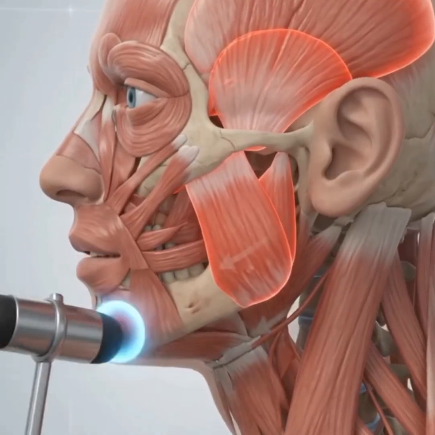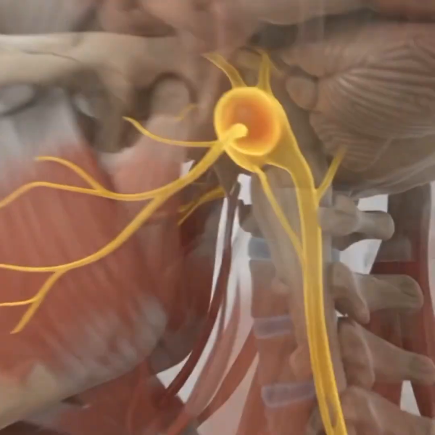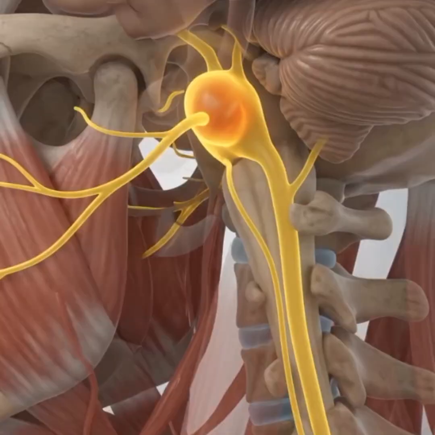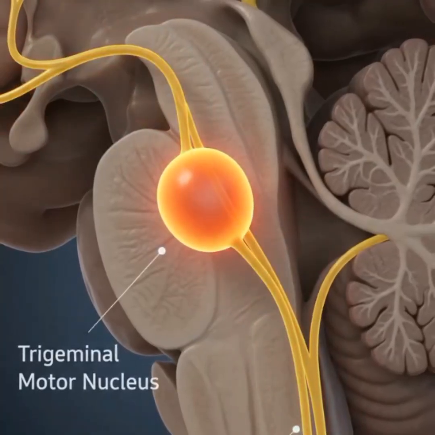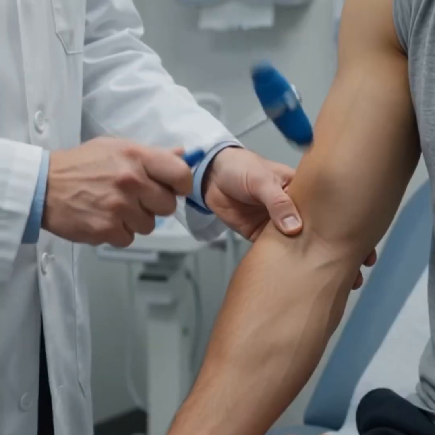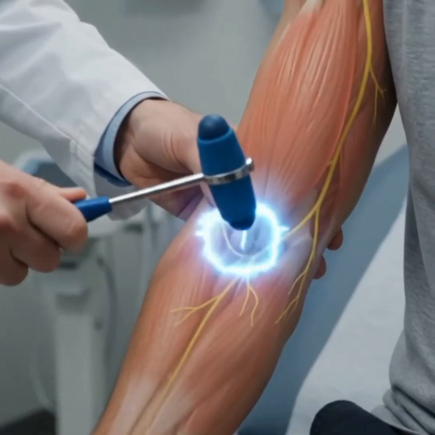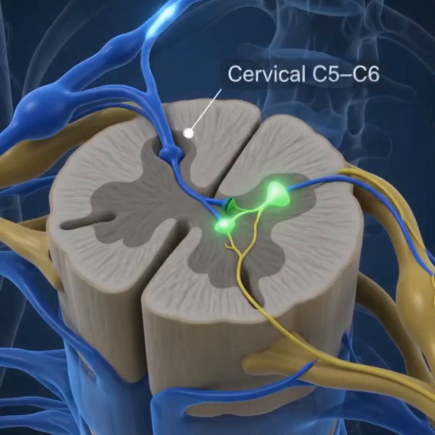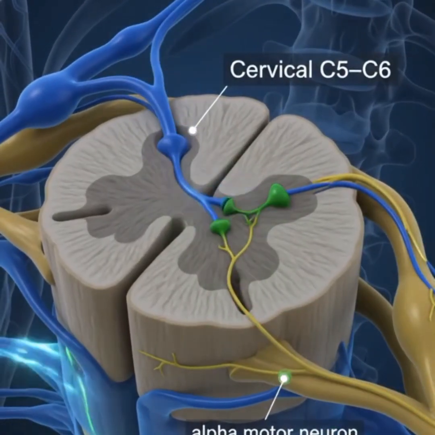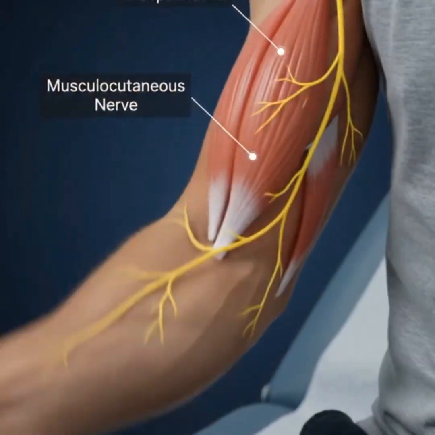Tapping the chin stretches the masseter muscle. Sensory neurons carry this impulse to the pons, synapsing directly with motor neurons, causing the jaw to jerk shut. The biceps reflex tests the C5. Tapping the tendon stimulates muscle spindles. Impulses travel via the musculocutaneous nerve. This activates motor neurons, causing a quick contraction.